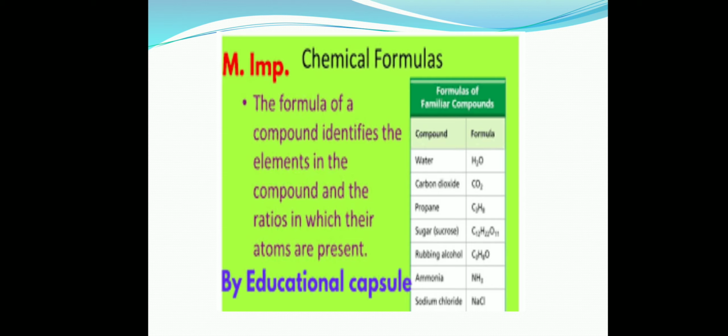The number of hydrogen atoms is 3. Then the other compound is sodium chloride, very common to you. The formula is NaCl. Here you do not find any number written. It means one sodium atom combines with one chlorine atom to form sodium chloride. So the number of sodium atoms is 1 and the number of chlorine atoms is 1.